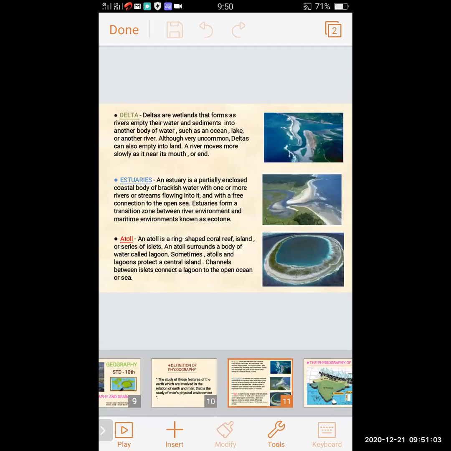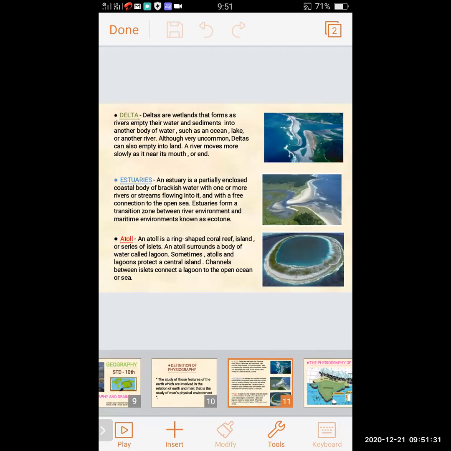Quick revision we will have of the three concepts which we have studied in the last lecture: the delta, estuaries and atoll. Deltas are wetlands that form where a river empties its water and sediments into another body of water, such as an ocean, lake, or another river. Although very uncommon, deltas can also empty into land. A river moves slowly as it nears its mouth or end. So this was the definition of delta.